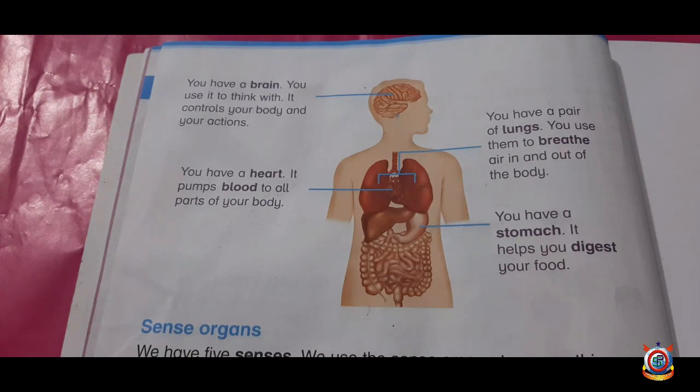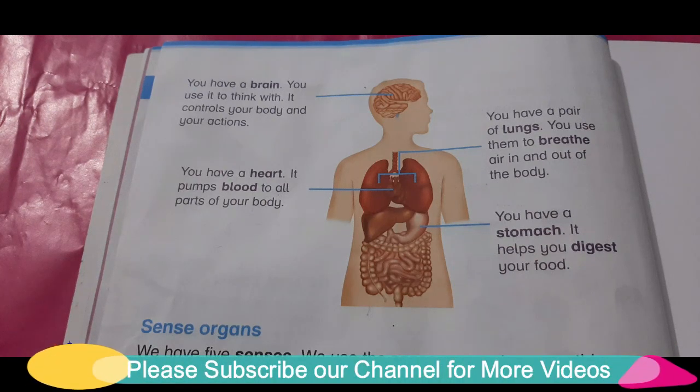Now your homework is to draw a neat diagram of any three internal organs in your rough notebook.